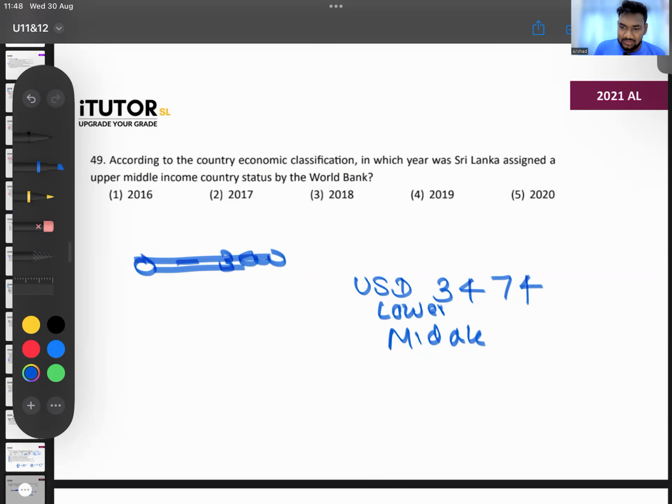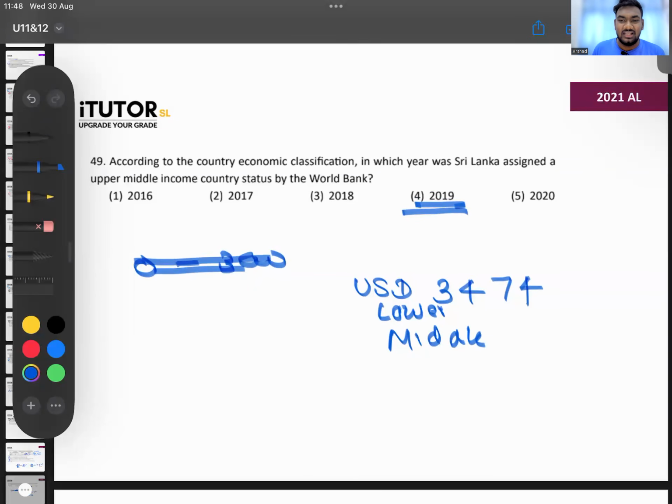So the past paper says 2019, guys? Remember it happened before also. Okay, then we can go with this. We fell back to middle income after another 1 year. 1 year we went up, and the next year we came down. Let's say upper middle income is between 3,900 and, for example, 11,000 US dollars.